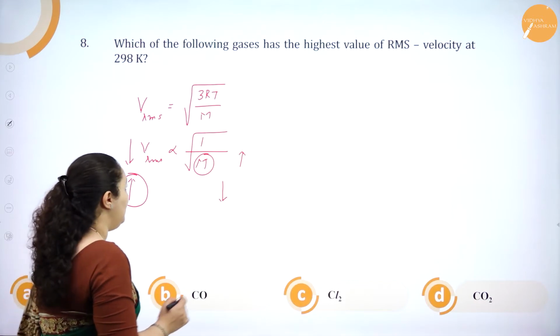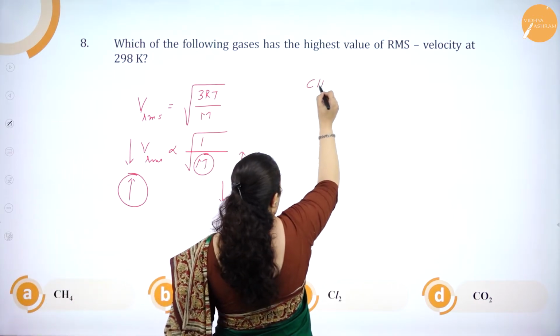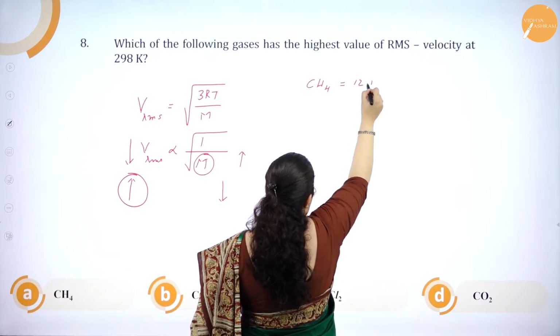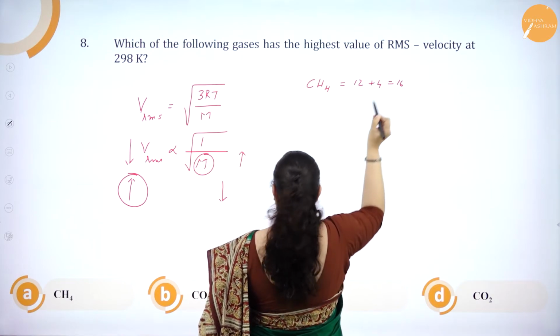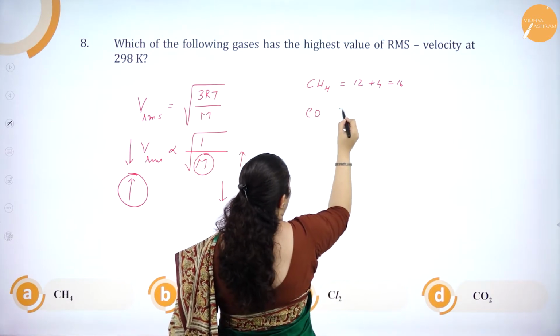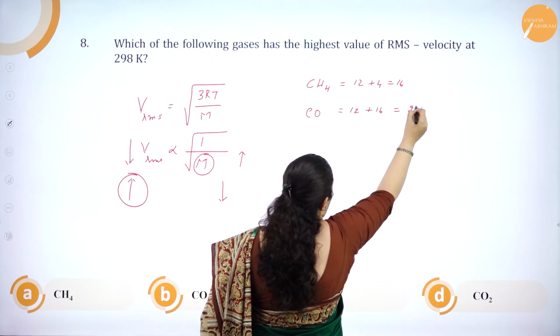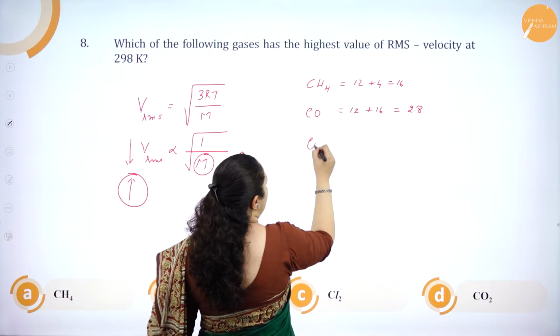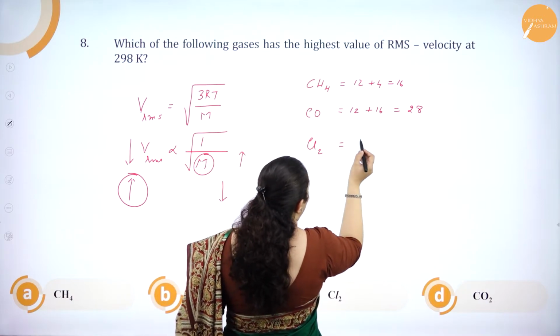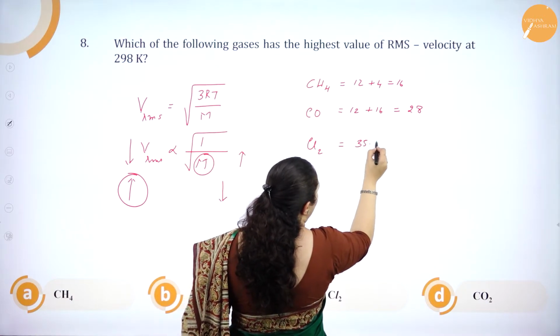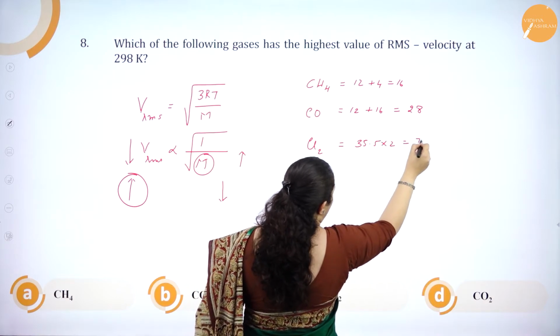So, for methane, what is the molecular mass? Methane, it will be 12 plus 4, that is 16. Then we have carbon monoxide, that is 12 plus 16, that is 28, isn't it? Then we have Cl2, that is 35.5 into 2, that is 71.